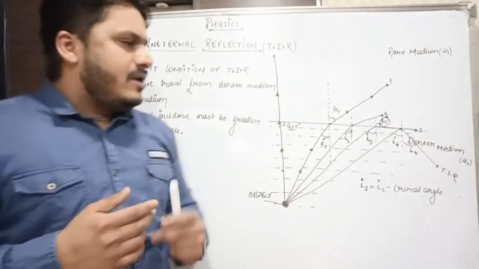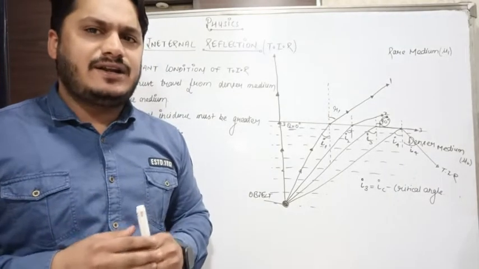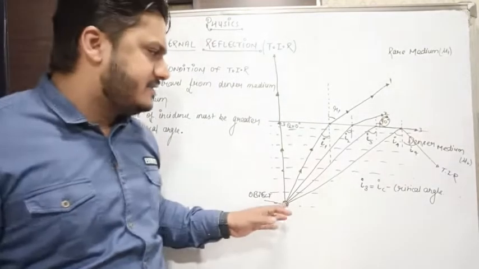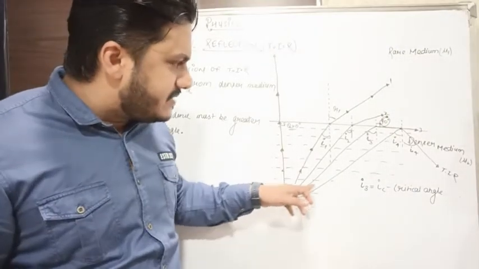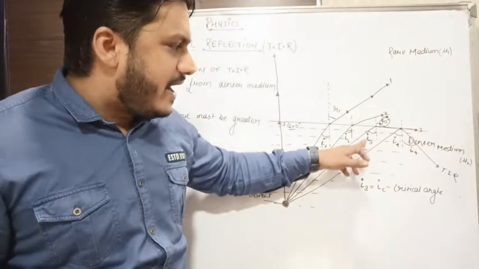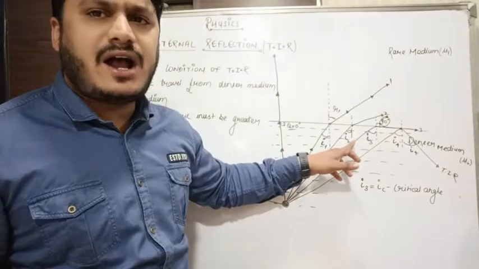Now further, when we increase our angle of incidence greater than the critical angle, then what happens? Look at this. If I increase the angle of incidence to I4, which is greater than I3, and I3 is our critical angle, then what happens?